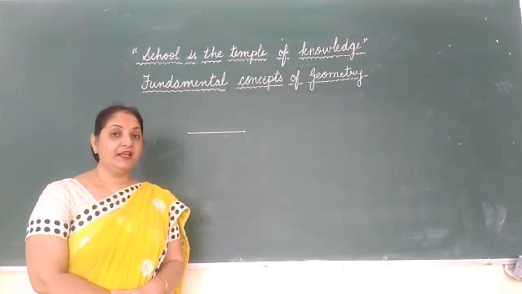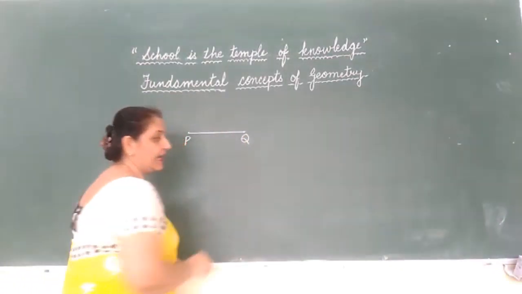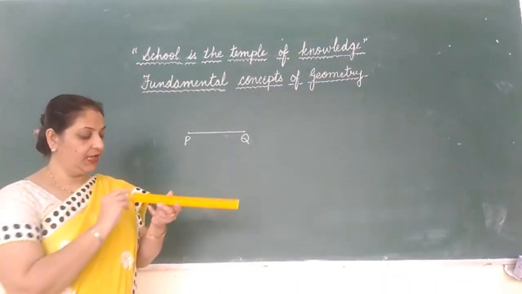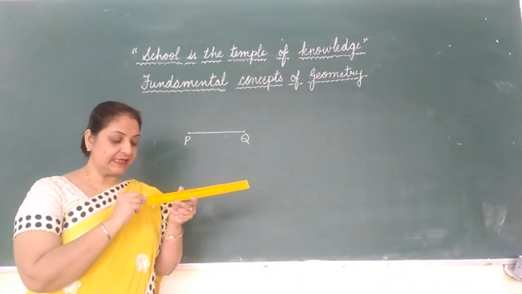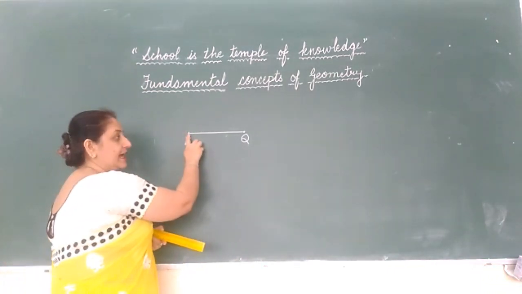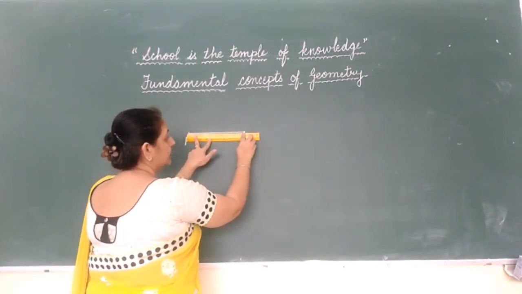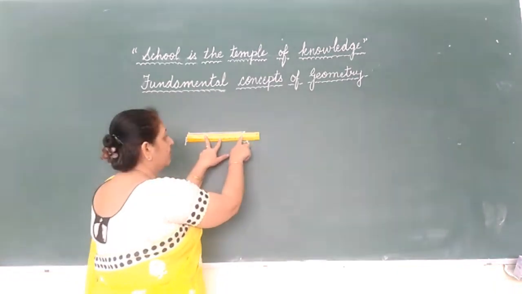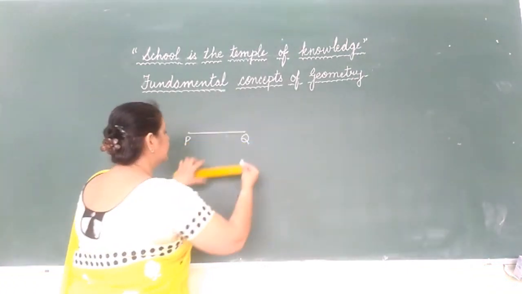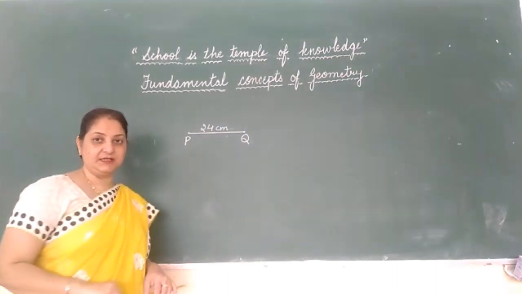Now children, if a line segment is given to us to measure, we will again use a scale to measure this line segment. First of all, we will place the very first line on the scale, that is marked as 0, on the first endpoint. And we will see where the other endpoint is. On my scale, it is just above number 24. That means the given line segment is of 24 centimeters.